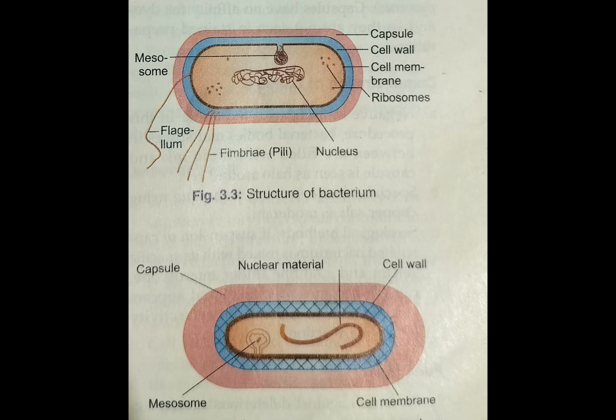The structure of the prokaryotic cell. A prokaryotic cell contains a capsule, an outer protective layer that prevents drying and helps to evade the immune system. The cell wall gives shape and rigidity, and is made up of peptidoglycan in bacteria. The plasma membrane controls the movement of substances and is the site of energy production. The cytoplasm is a jelly-like fluid that contains enzymes and nutrients.